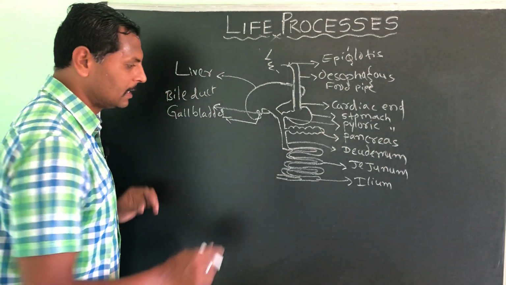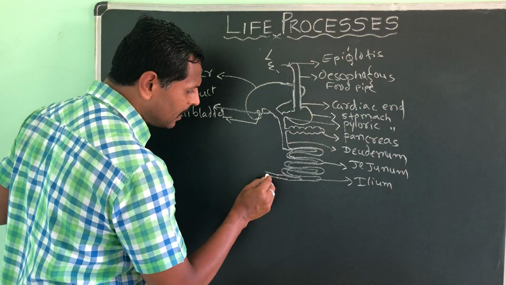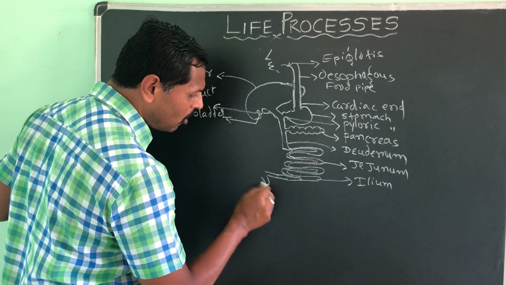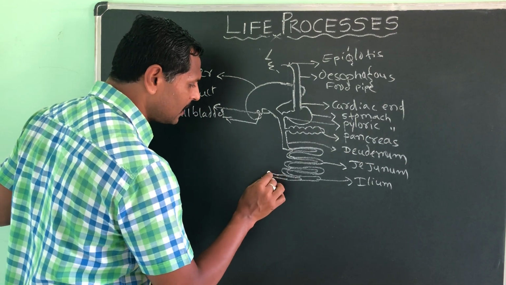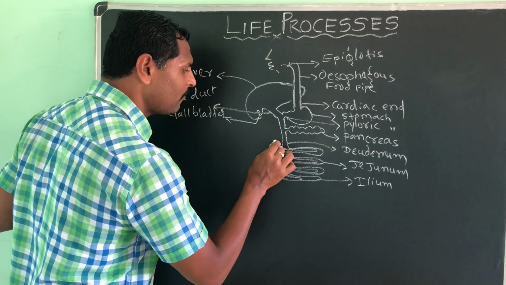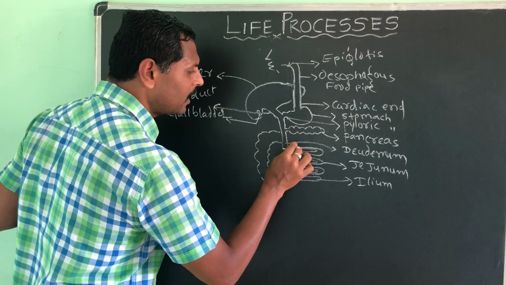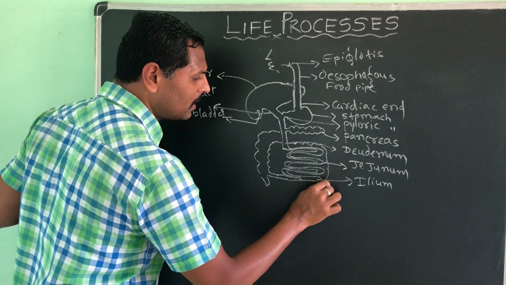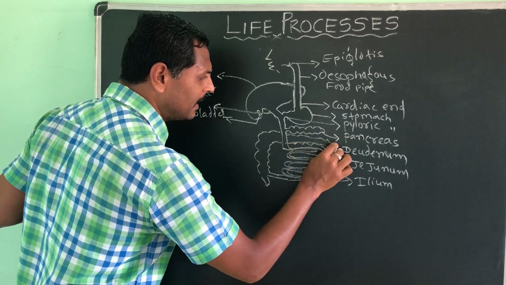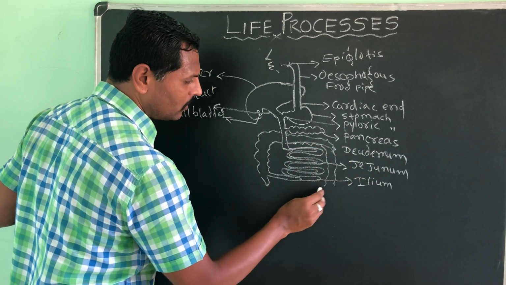Right then. It continues here, and you know that a small vestigial organ is there, which we call the vermiform appendix. Here is the large intestine, which is smaller in length but wider in diameter. I will write that these three belong to the small intestine, SI.